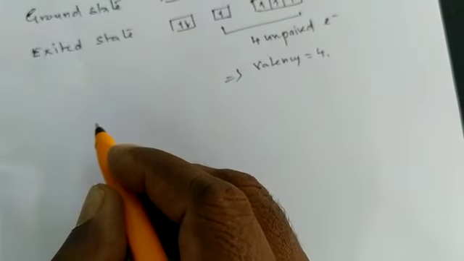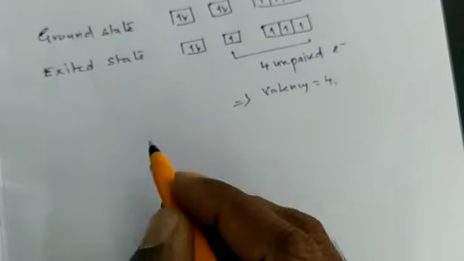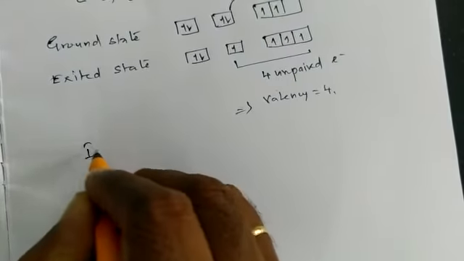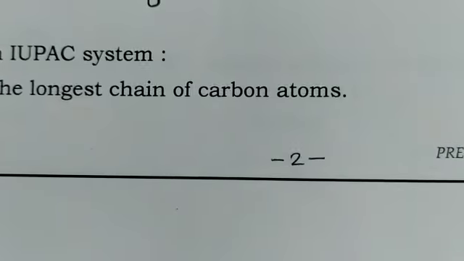Just we can see the nomenclature, how to name the compounds. IUPAC system. Rule number 1 is, you have to select the longest carbon chain.